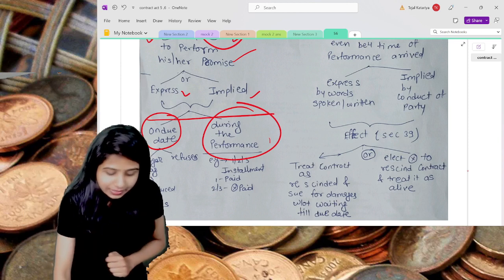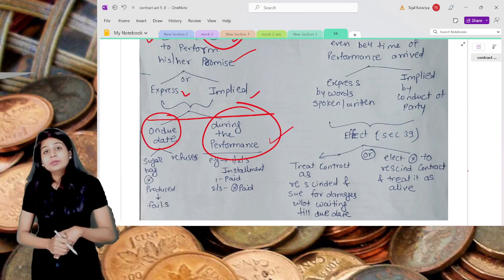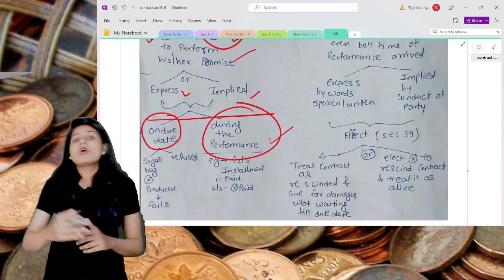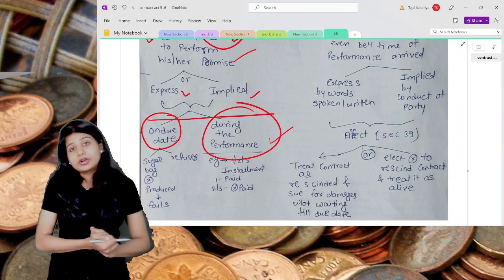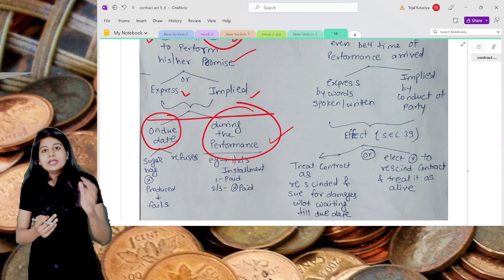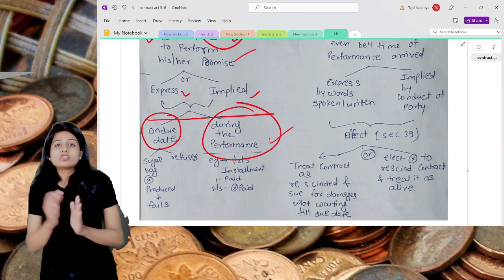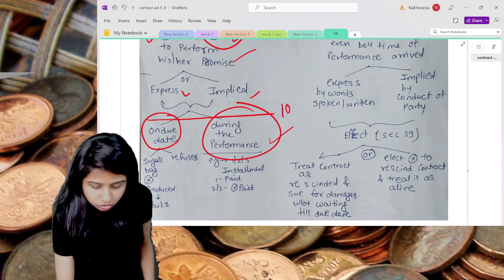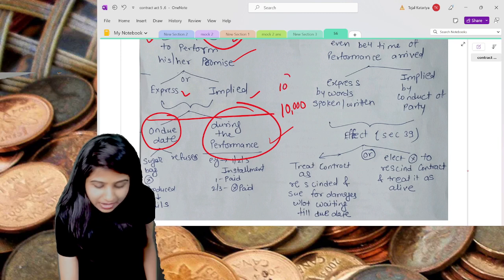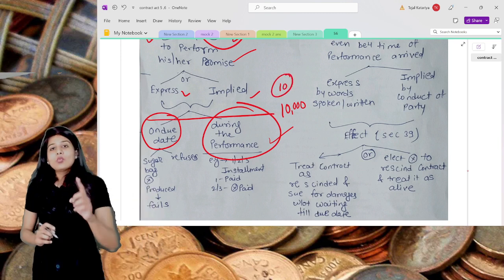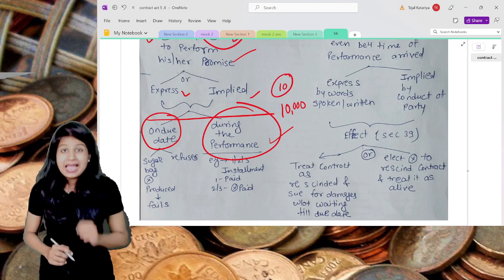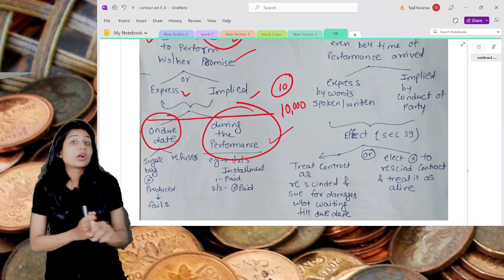And the second is during the performance of the contract. What does that mean? Let's take an example that you're supposed to pay 10 installments of rupees 10,000 each. You paid 1, 2, 3, 4 installments, and the 5th installment you did not pay.